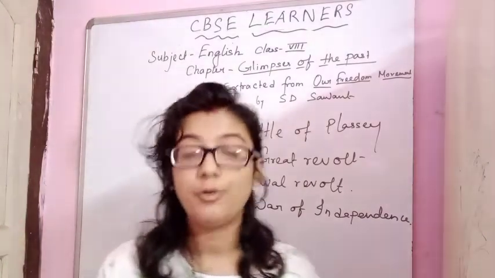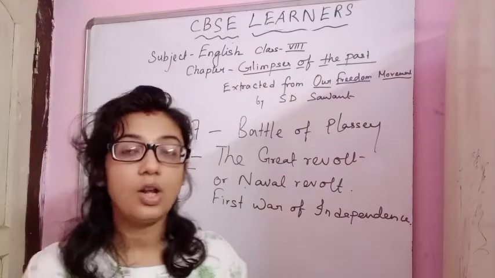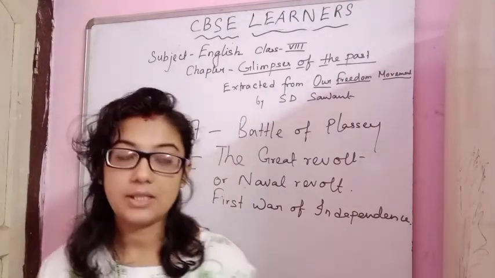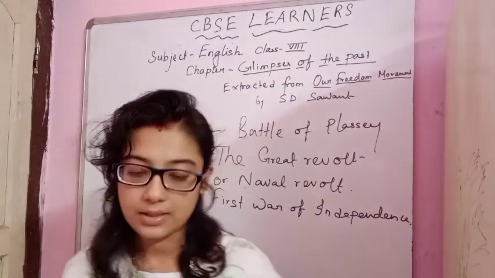That is from 1757 to 1849. They started conquering land and they started war from 1757. They started first from the Battle of Plassey.